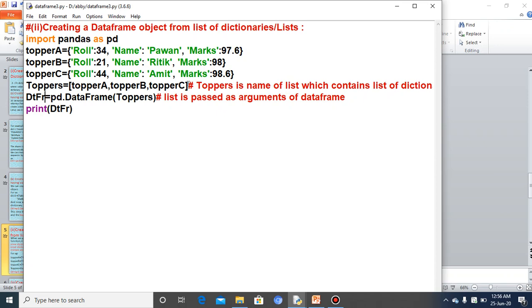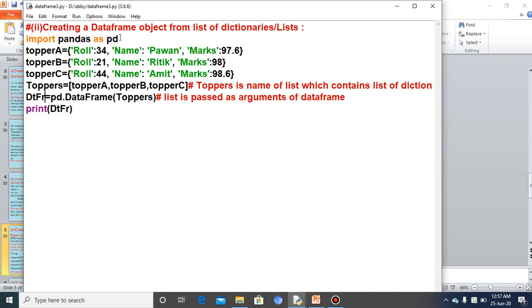First you create the dictionaries, then you take the dictionaries as items of the list, and at last you pass the list as an argument of the data frame. Once again, topper A, B, C are the dictionaries. These are now the elements of the list toppers, and the toppers list is passed as an argument of the data frame.